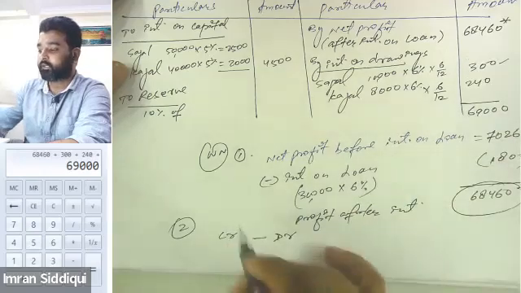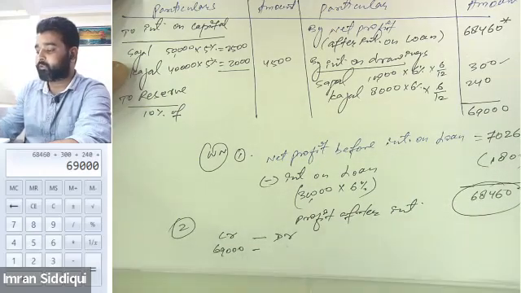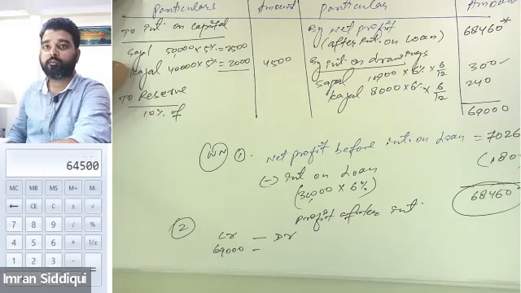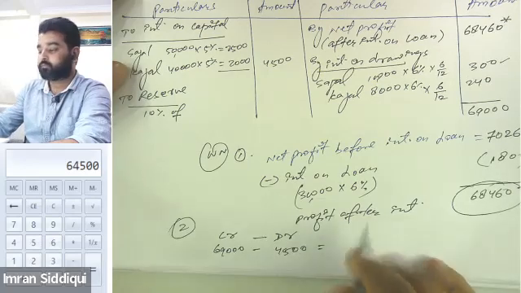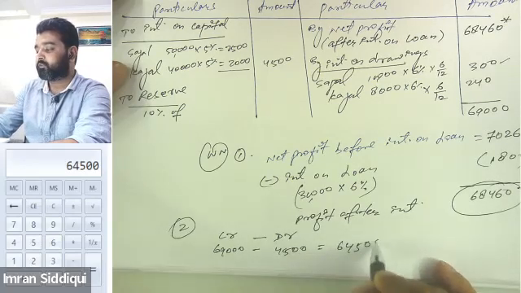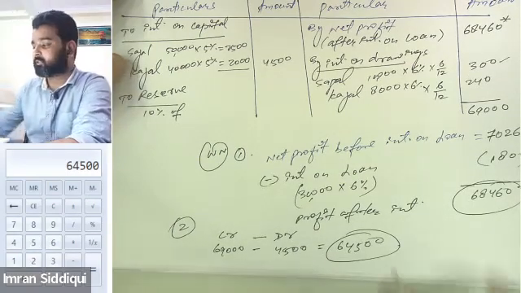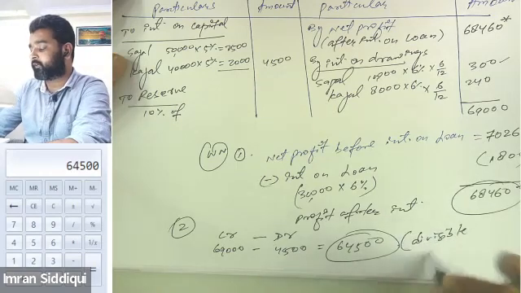69,000 is the total of the credit side. And we need to subtract the debit side values. So that is only one value, that is 4,500. So the remaining amount will be 64,500. This will be considered as a divisible profit. Aman and Halima, is this clear or not?